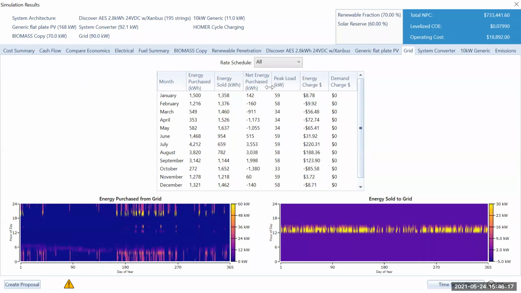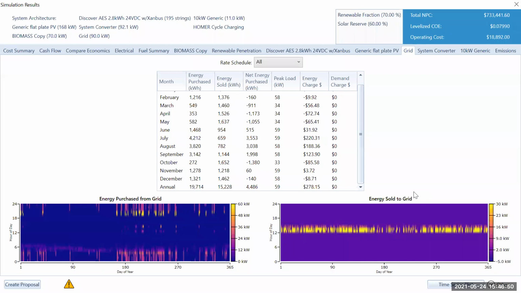So you could see the entire year grid purchase and sale and net purchase. See, net purchase in January was 142. In February more sale was there than purchase. Again from June, July, the peak hours are the three months, July, August, and September. At this time, the peak purchase is there. So we could conclude a lot of things from this particular point.